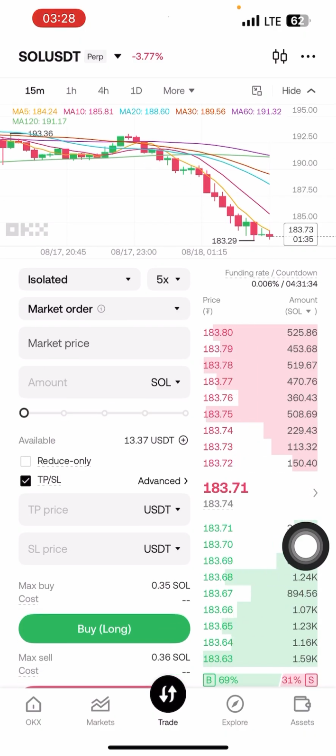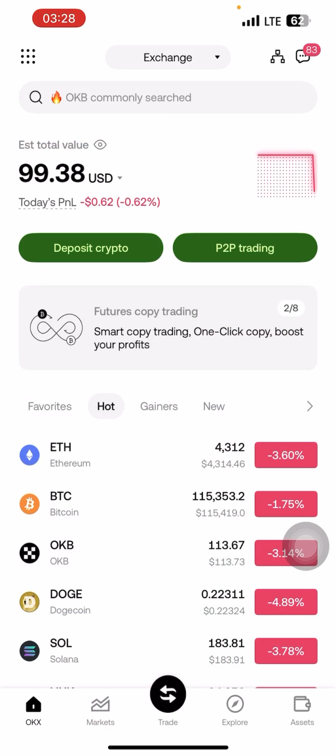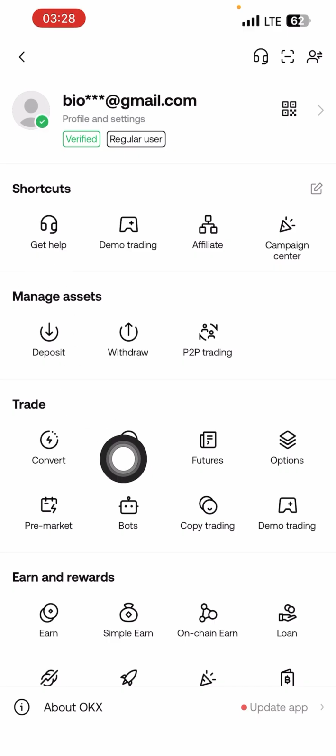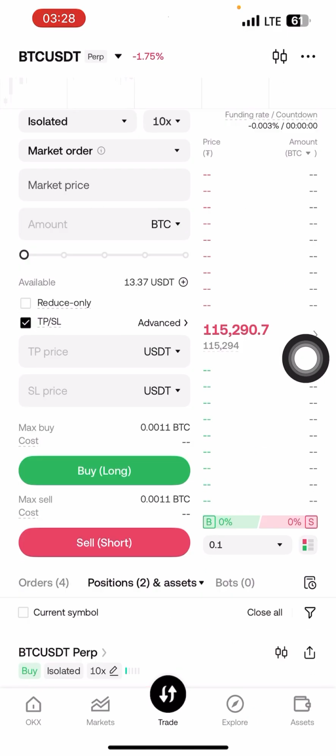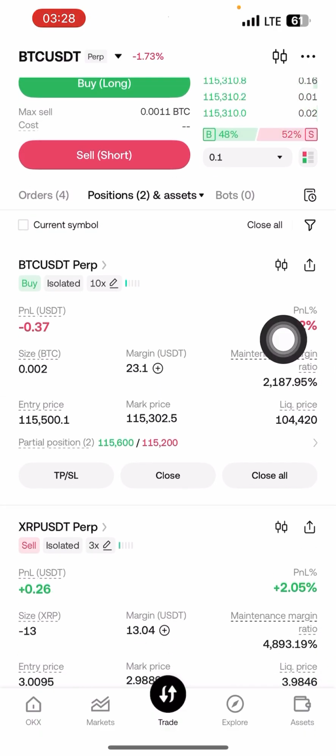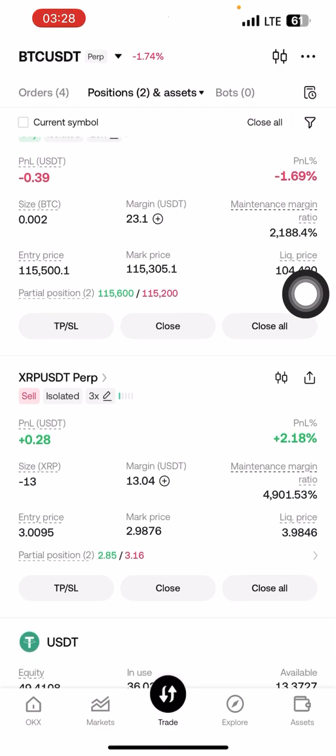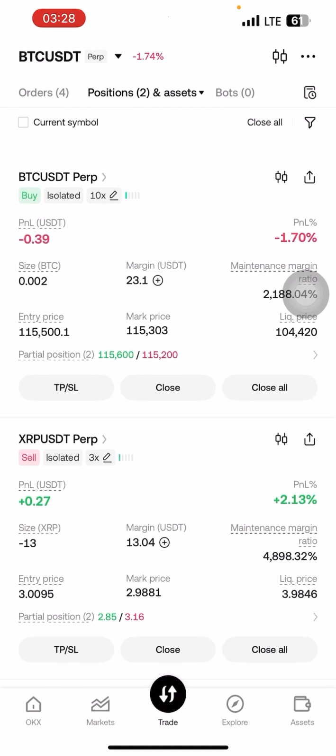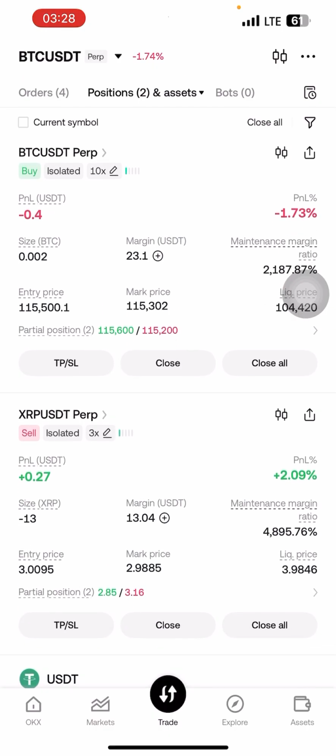Over here we have spot and futures. Right now, it's currently in futures. If you don't know how to put it in futures, let me show you. You can click there and you can see futures trading, spot trading. Put it in futures trading here. Currently, I'm in a trade, and on BTC I'm at negative 3.9, and on XRP I'm at plus 0.27.